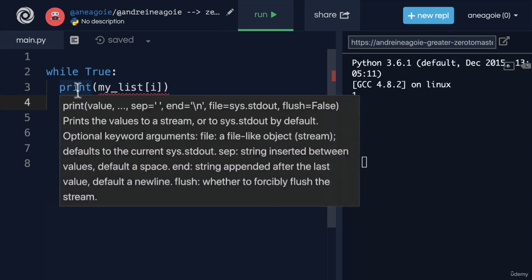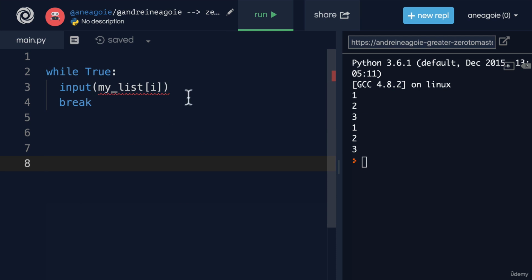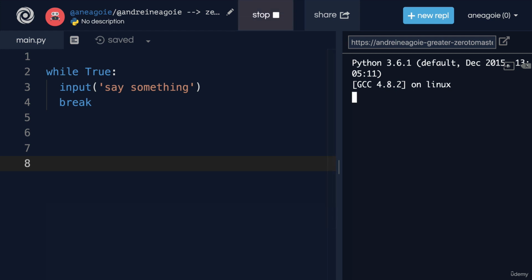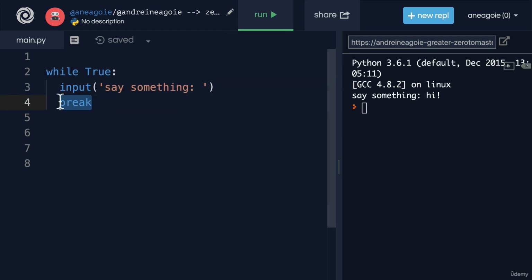But now we can do something powerful like input here. And if you remember, input is going to ask us for a prompt to enter something. So I can say input, say something. And if I click run, it's going to say, say something. You know what? Let's add a colon here and try that again. And look at that, it's saying, say something. I'm on line 3 right now, so I'm going to say hi. Did you see that? We just broke out of the loop. It only asked me once. Even though this was true, as soon as we got to line 4, I was done.